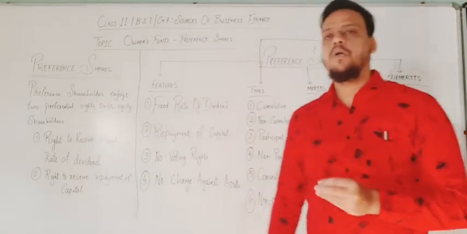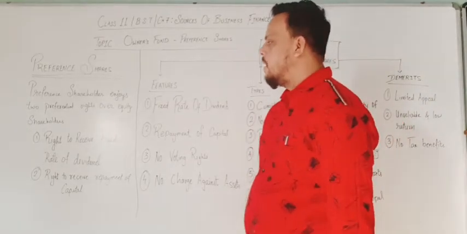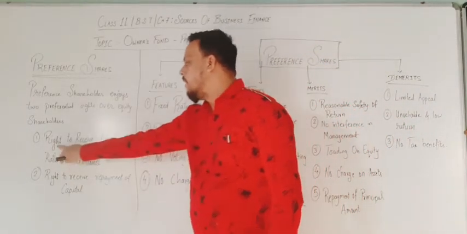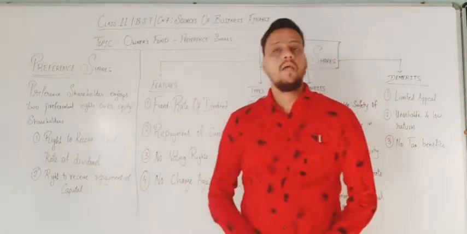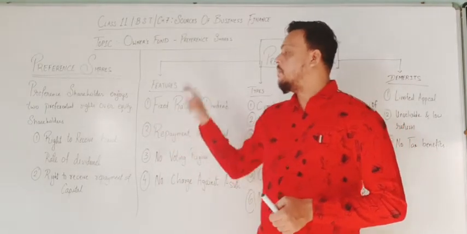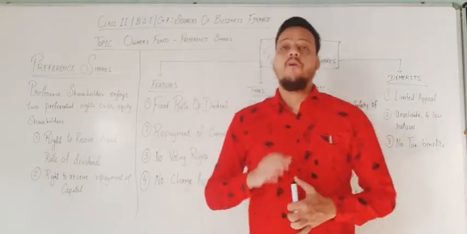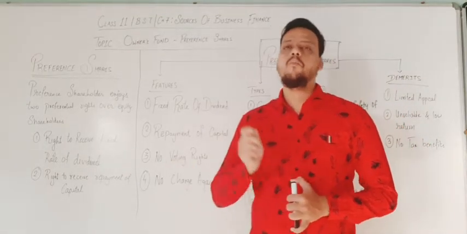Here preference shareholders get certain benefits over the equity shareholders. Let's begin with the first point, right to receive fixed rate of dividend. As we have studied for equity shareholders, preference shareholders get a fixed rate of dividend whether the company makes losses or profit.